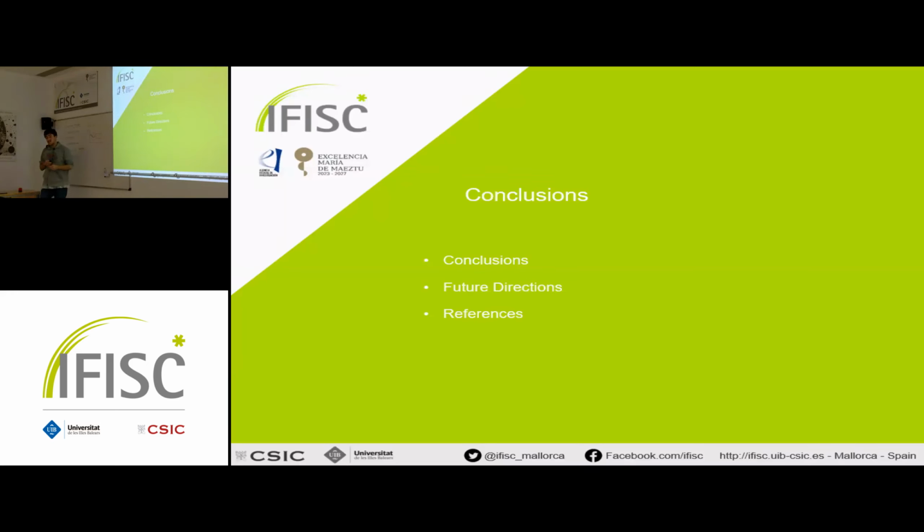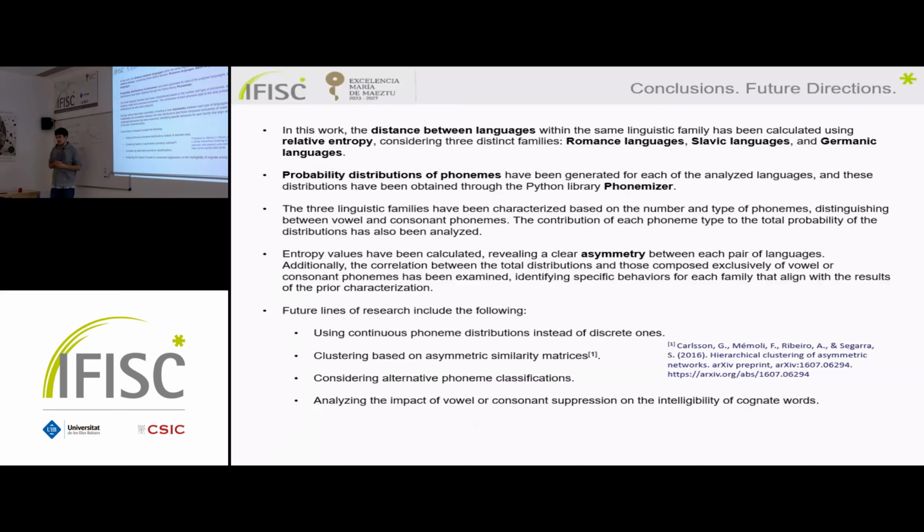And let's start with the conclusions. The first thing that I want to say is the objective of the study is to measure the distances between languages, but based on this idea of mutual intelligibility. There are experiments about mutual intelligibility, spoken intelligibility between languages. We have tried to correlate our theoretical values that we have found, but mutual intelligibility is a complicated phenomenon that depends on a lot of things and not just the phonetic features of the languages.